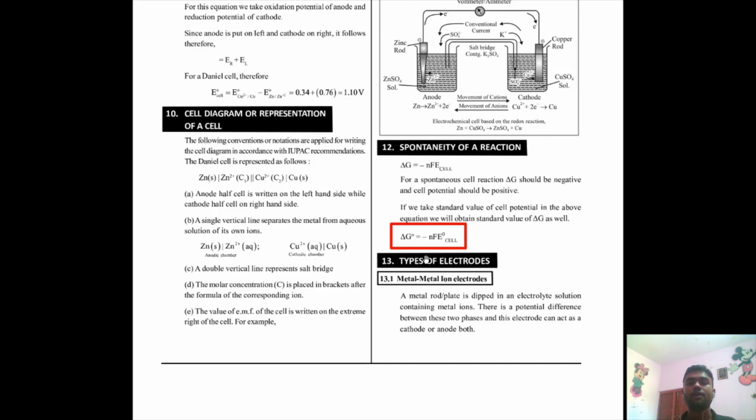If it is positive, then your cell is feasible, because we know that del G naught has to be negative. In the universe, del G represents the total available free energy, and free energy decreases with work done. So final minus initial free energy will be negative. So del G has to come negative. If you find that del G is negative, that means your cell is feasible.